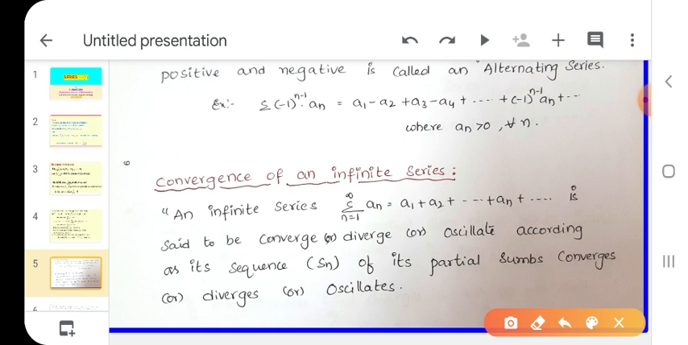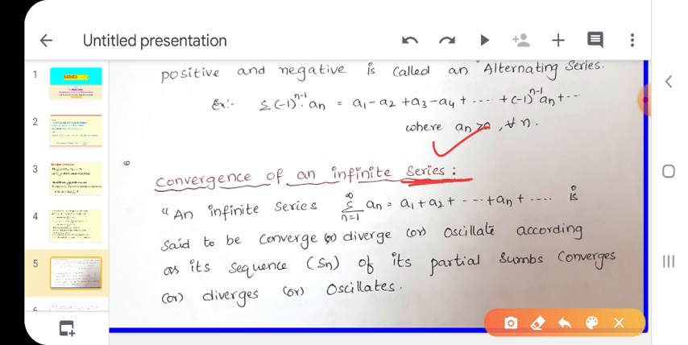Next, convergence of an infinite series. In sequences, we already learned that if a sequence is convergent, automatically it is a Cauchy sequence. Similarly, if a sequence is a Cauchy sequence, automatically it is a convergent sequence. Now first see convergence of an infinite series. How can we tell whether the given series is convergent or not? We take the partial sum of the sequence and find whether it is convergent or not. If it is convergent, automatically the given series is also convergent.